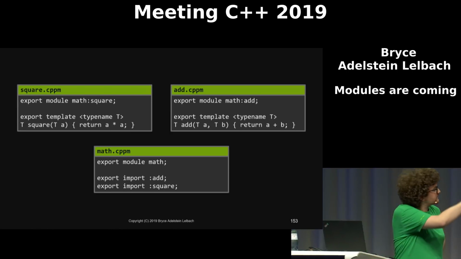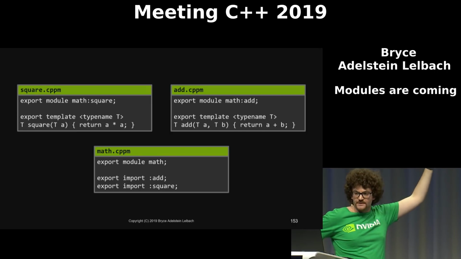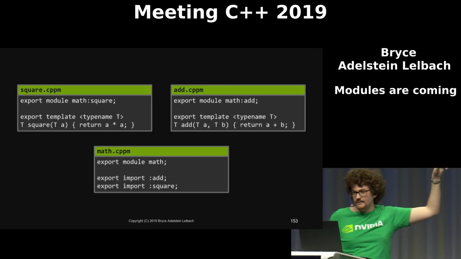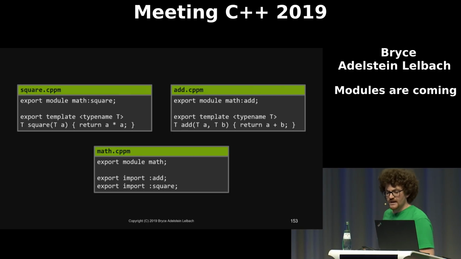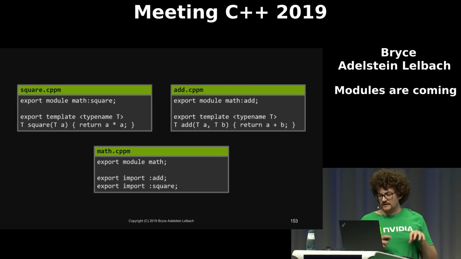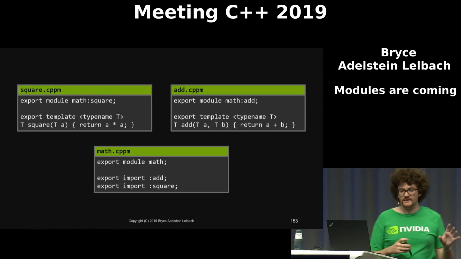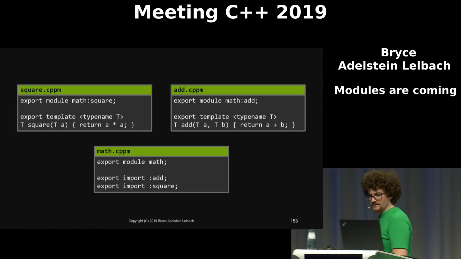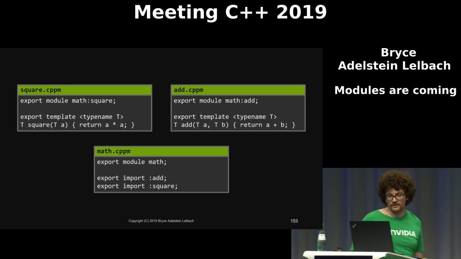A module partition is any module that has a colon in the name here, and the thing before the colon is the name of the parent module. The stuff after the colon is the name of the child module. You can think of module partitions as private submodules. They belong to some parent module. Only the parent module and other partitions of that same parent, so its siblings, can use the exported interfaces of the partition, and you can't import a module partition outside of the module that it's a part of.